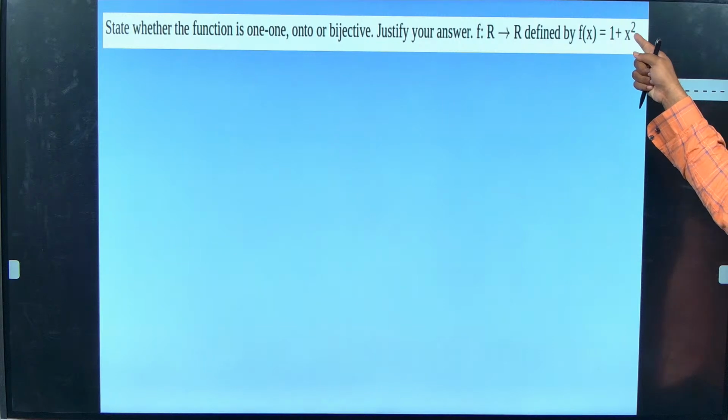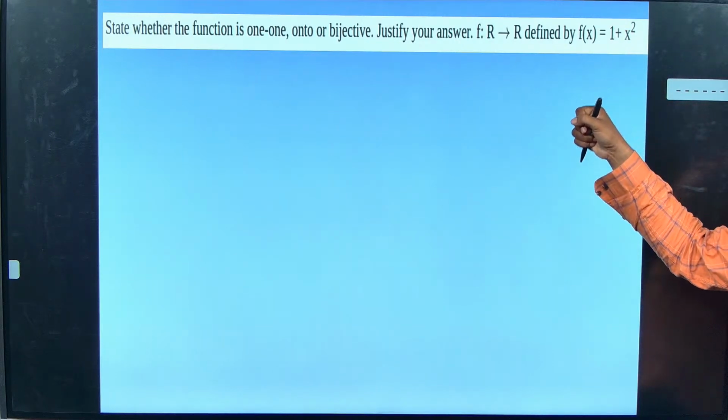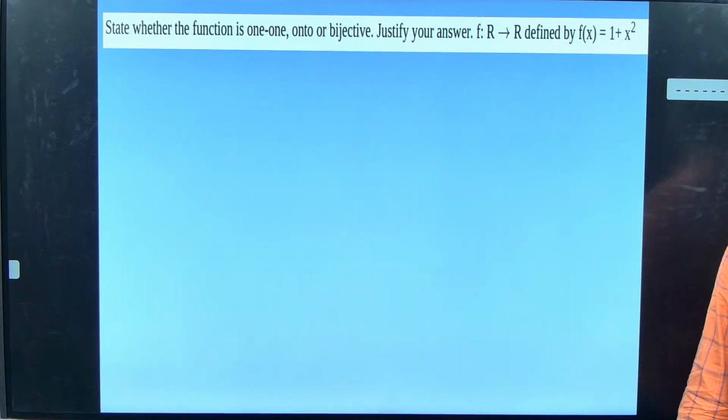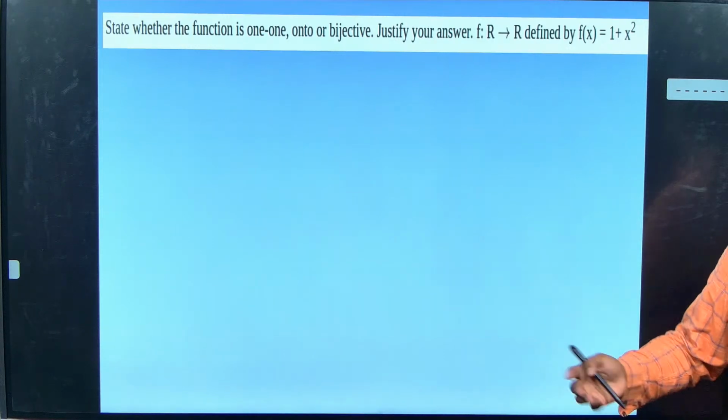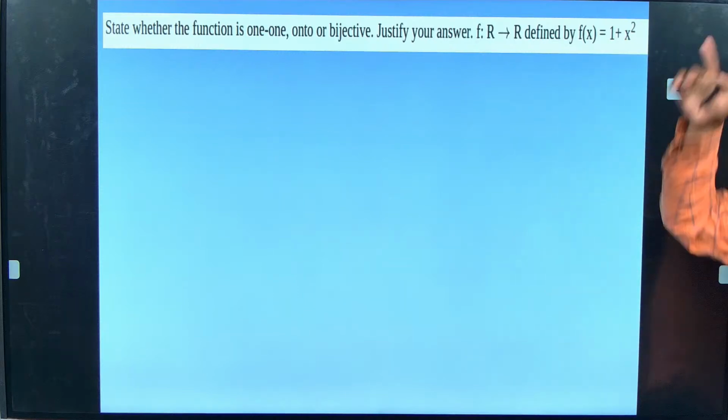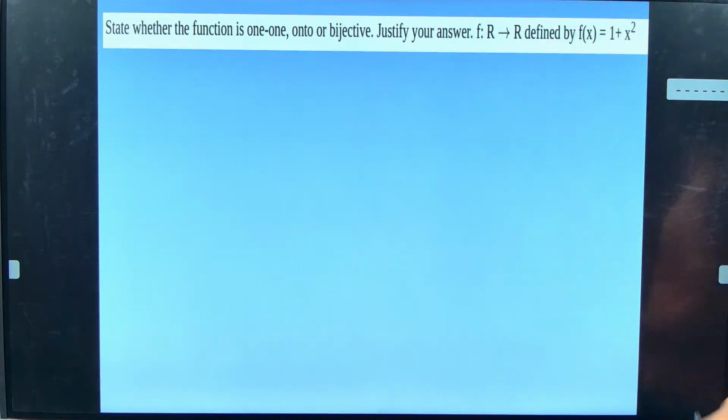Guys, this one, quadratic, how will it always be? Not one to one. Why? Because minus 2 and plus 2 will give the same answer. If I get the map of this, it will be like a U, that is a parabola.